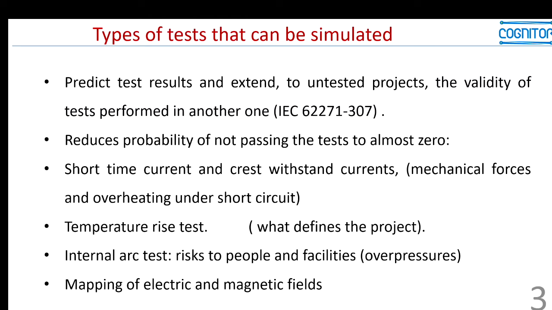By doing these simulations, we can adjust the design and reduce the probability of not passing the test to almost zero. This is very good for the manufacturer, who goes to the lab almost certain that the results will be good.